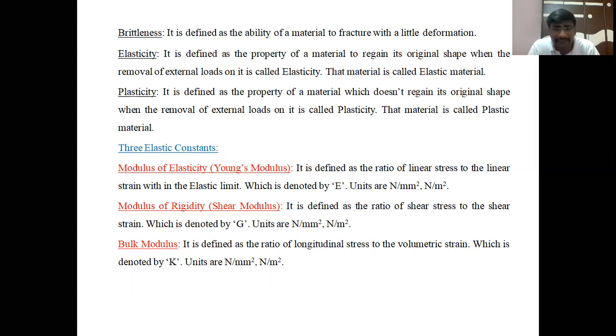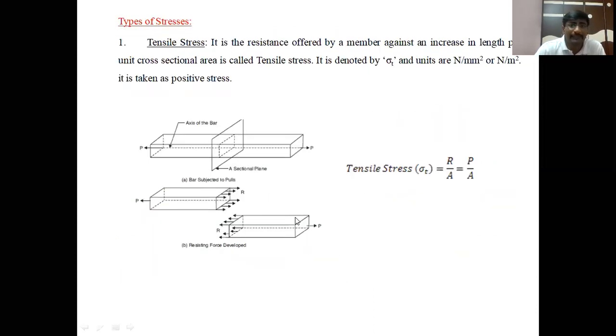The summation of strains in all directions is called the volumetric strain. The longitudinal stress applied in the axial direction divided by the volumetric strain is called the bulk modulus, denoted by capital K, and its unit is the same as the previous two elastic constants, megapascals or pascals.